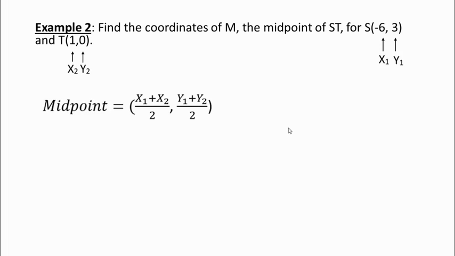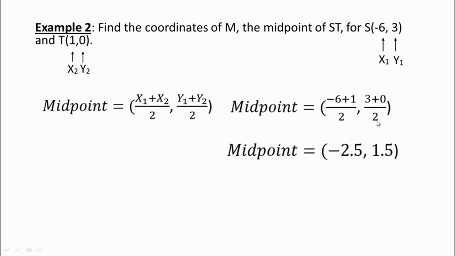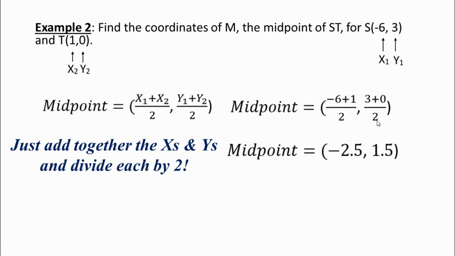So all you've got to do is plug those numbers into the formula. Negative 6 plus 1, divided by 2. That makes negative 5 divided by 2, which is negative 2.5. This will make 3 over 2, that's 1.5. So there we go, my midpoint's at negative 2.5, comma 1.5. Just remember, add together your x's and add together your y's and divide each by 2.